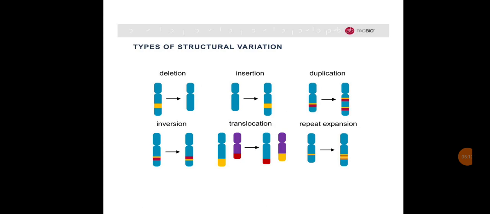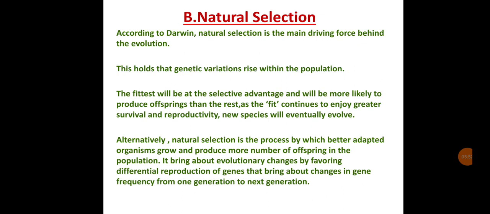Here, that diagram shows the aberrations. In the first, we can see deletion, that is the segment gets removed. In the second diagram, the segment gets inserted, that is the insertion. In the next, the genes get duplicated, showing the double addition of the gene. Inversion, where the gene positions change. The translocation shows the shifting of the gene, and the repeat expansion shows the multiplication of those genes.